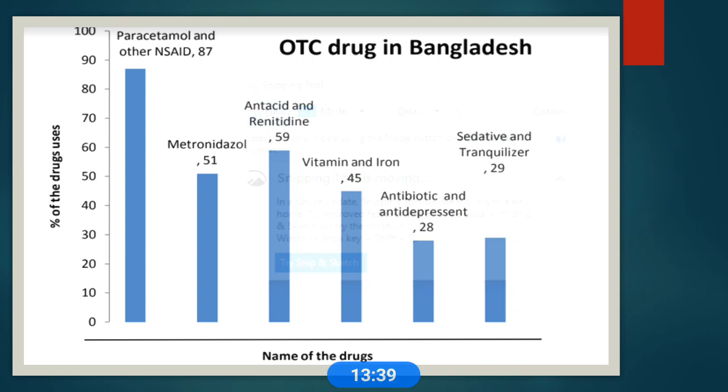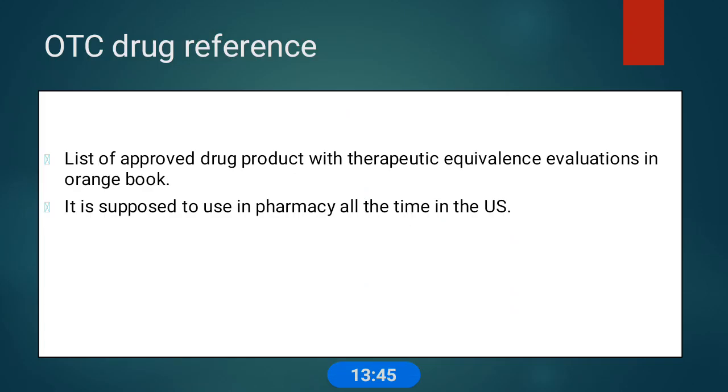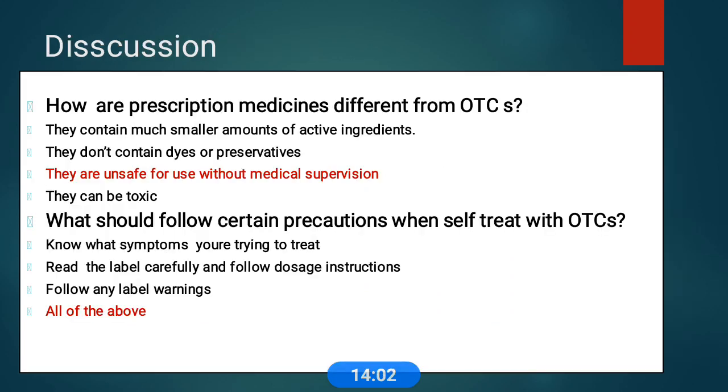OTC drugs should be controlled and used properly. The main OTC drug reference is the list of approved drug products with therapeutic equivalence evaluations, the Orange Book, which is supposed to be used in pharmacies at all times in the US.